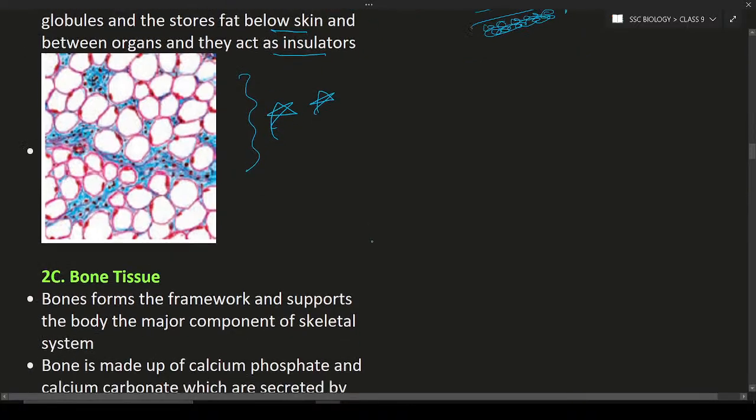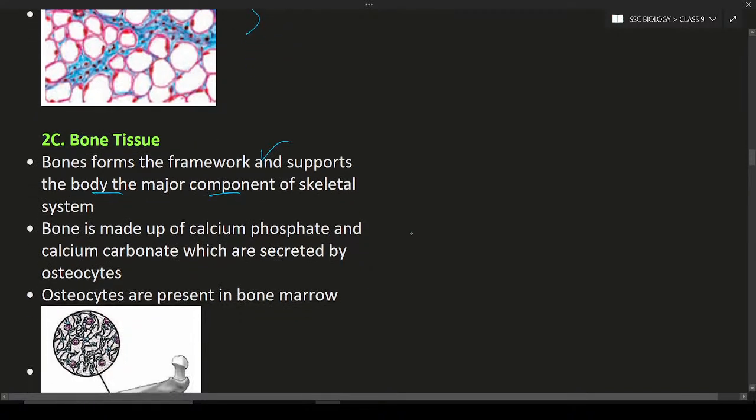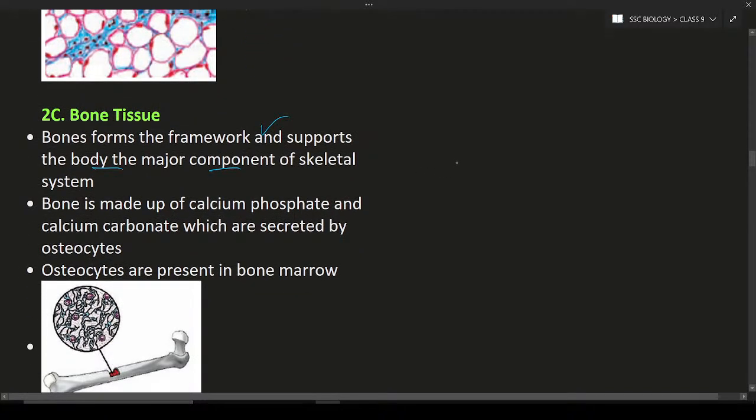The next connective tissue is bone tissue. This bone tissue forms a framework, supports the body, and is a major component of the skeletal system. What is the skeletal system? The skeletal system is nothing but the arrangement of different bones. These bones are arranged one after another, hence they are known as bone tissue.